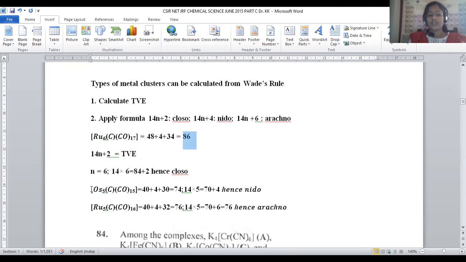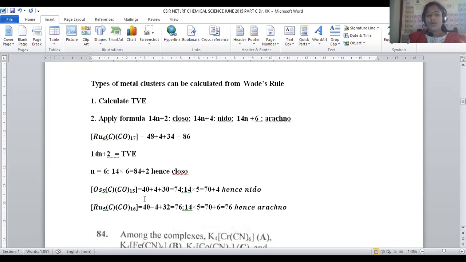Now let us discuss the second coordination complex, osmium 5, CO 15, right? Osmium, being a member of the iron family again, has 8 valency electrons in each osmium, right? So 8 into 5, 40 electrons for osmium. Carbon, being tetravalent, contributes 4 electrons. How many carbonyl groups are there? 15 carbonyl groups. 15 into 2, because each carbonyl contributes 2 electrons, 15 into 2 is 30. 40 plus 4 plus 30 becomes 74.